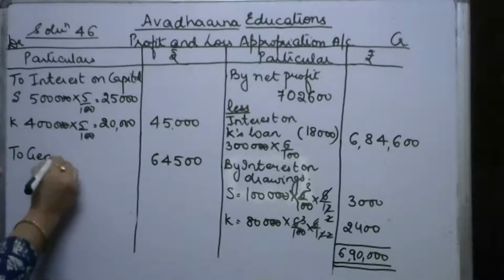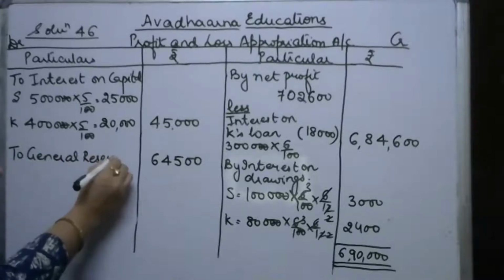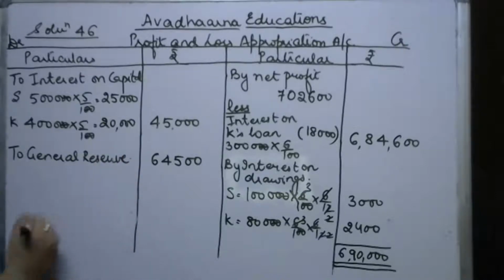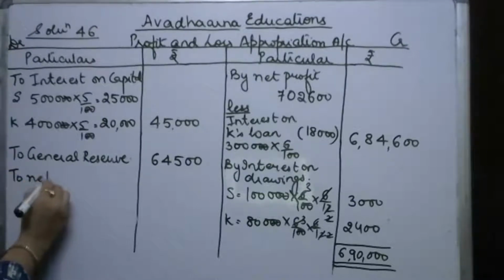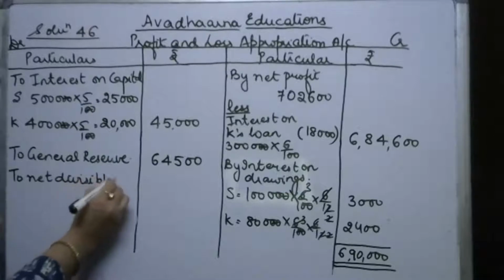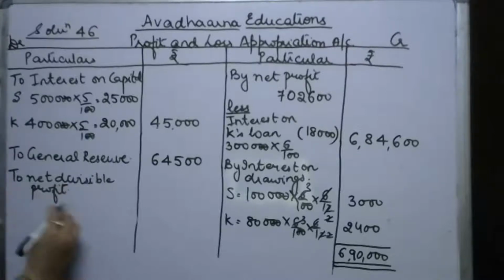So to general reserve, then after subtracting general reserve, we are going to get the net divisible profit. So the net divisible profit of the firm to be shared between the partners in their profit sharing ratio will be, now see we are going to do the calculations.